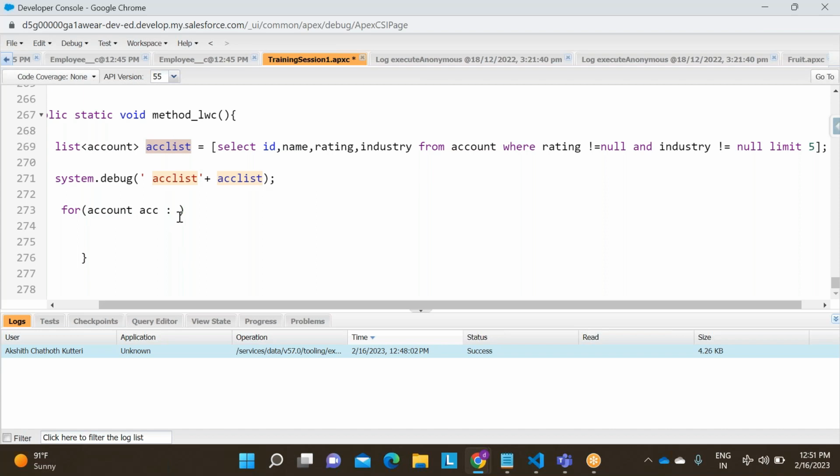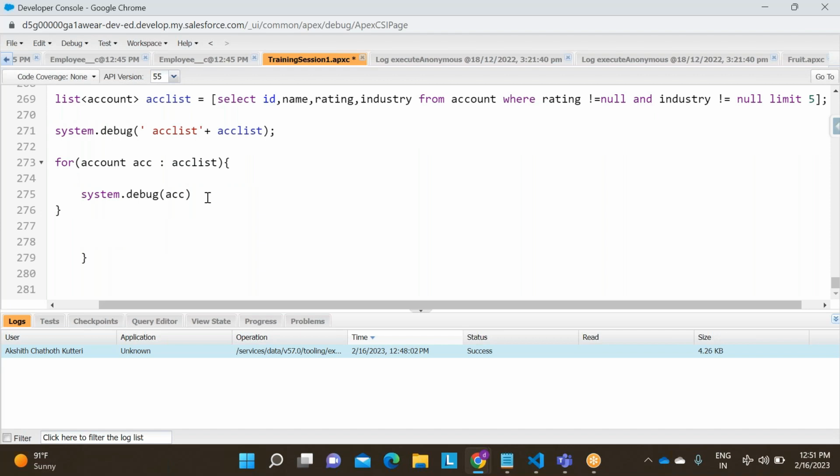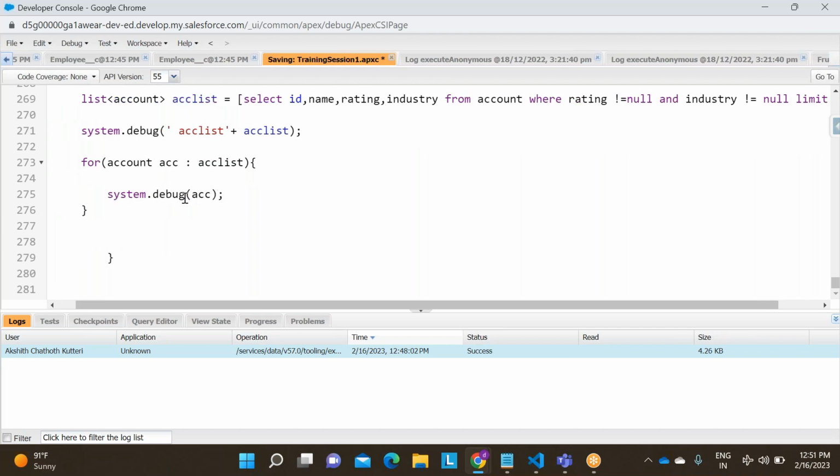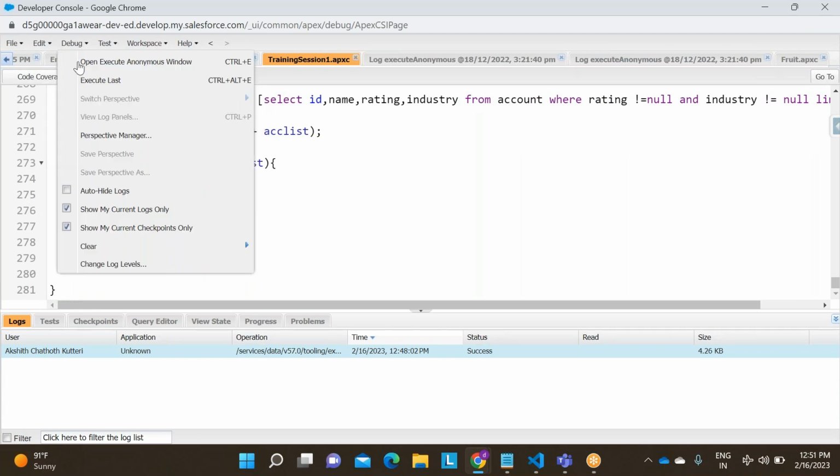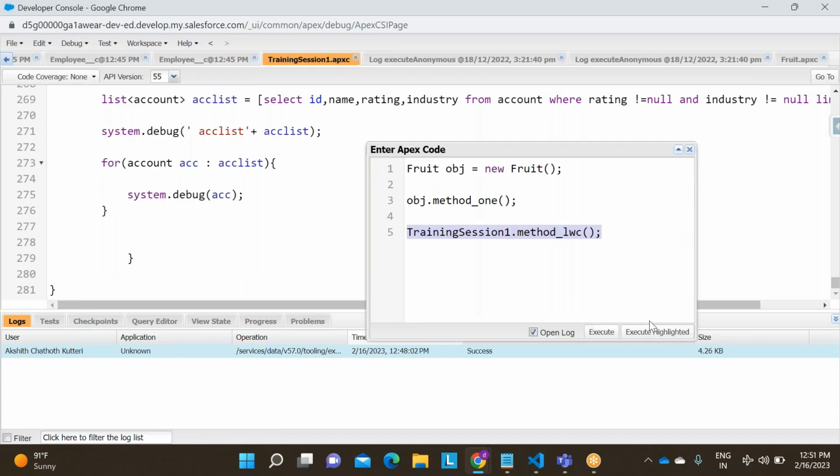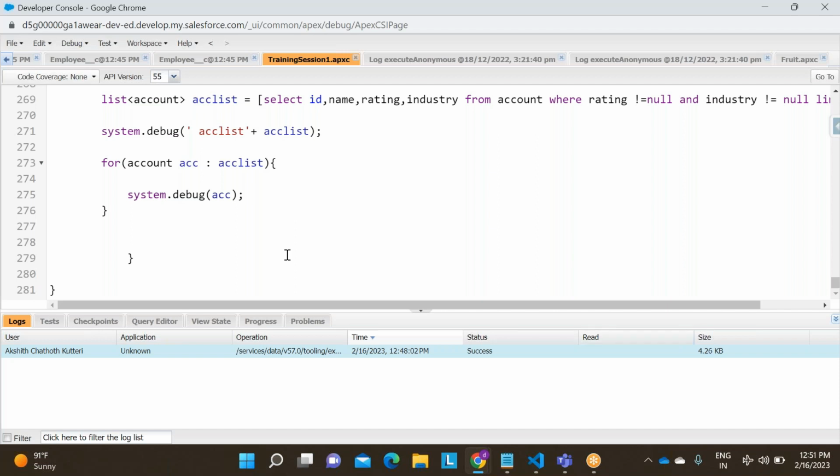Guys, can you hear me? Guys, hello. Okay. System.debug, right? We are using the for loop. Fine. Let me execute the same, execute highlighted.